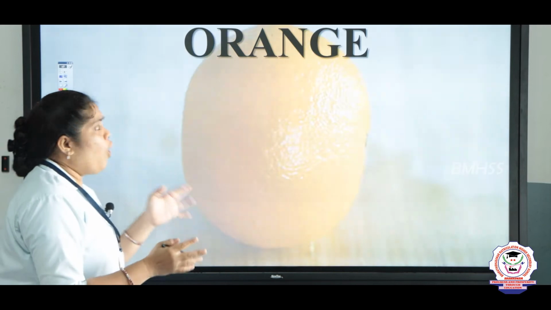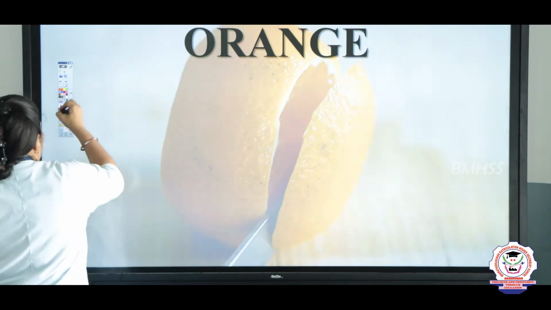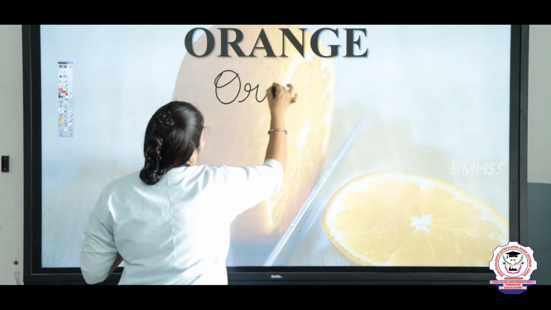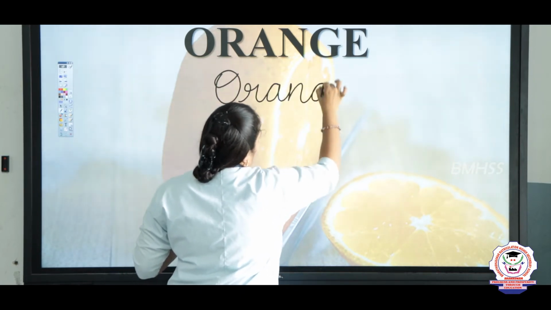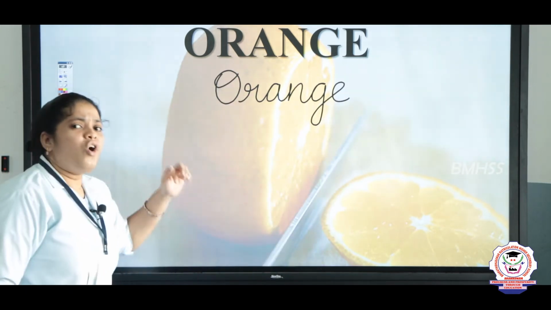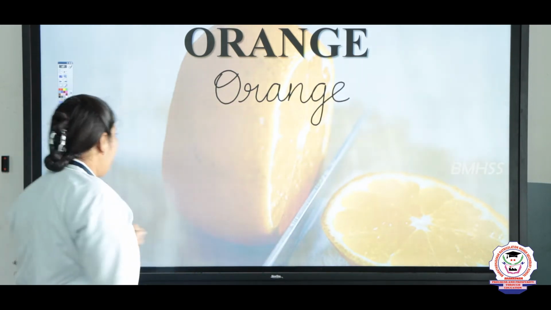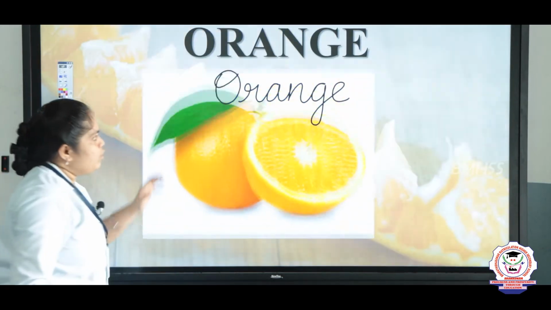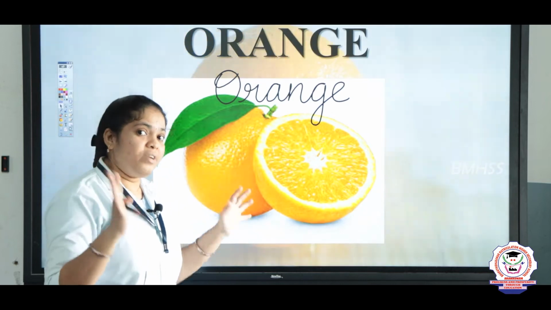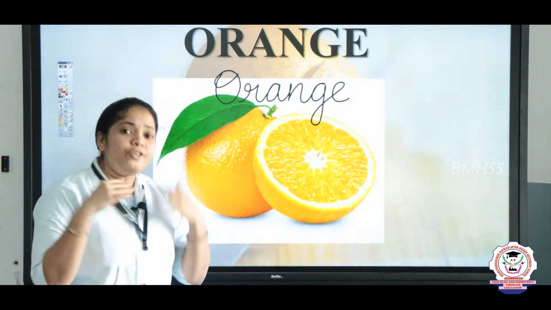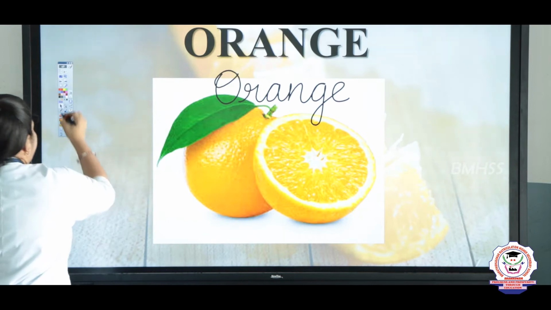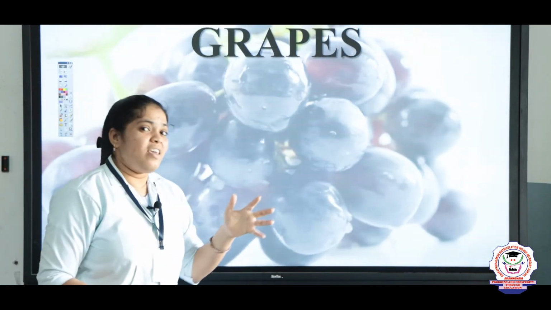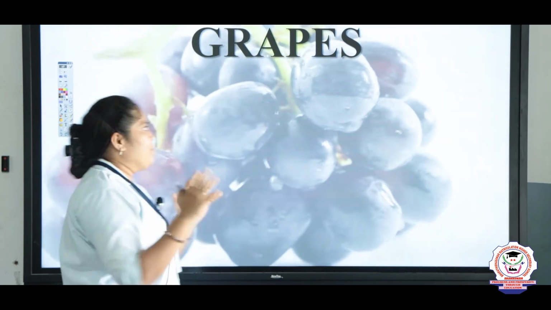Let's see the next one. What is this? O-R-A-N-G-E. Orange. Let's write it here, O-R-A-N-G-E, orange. Orange is one of the citrus fruits. Let's see the image. This is the image of the orange. It has more citric acid in it, so it is helpful to make our skin glow. And the next is G-R-A-P-E-S. What is that one? Yes, right. Grapes.